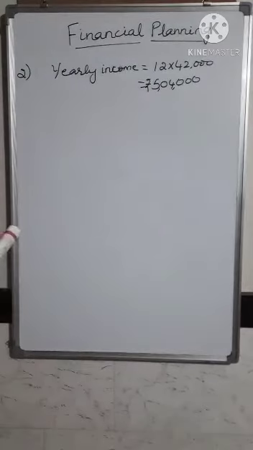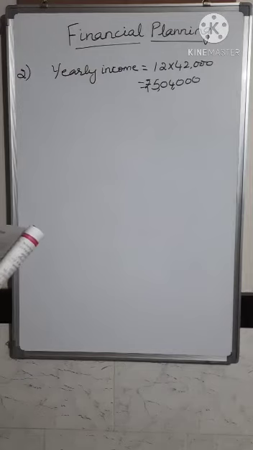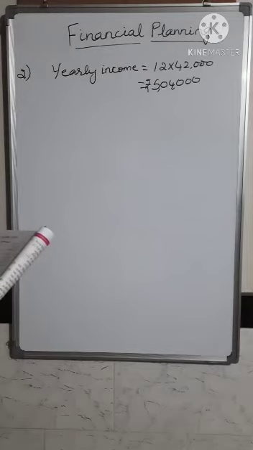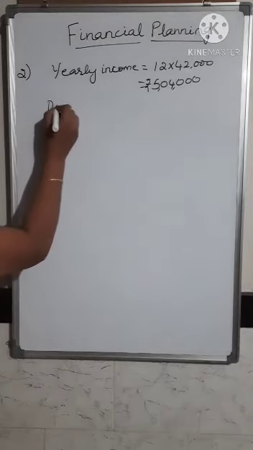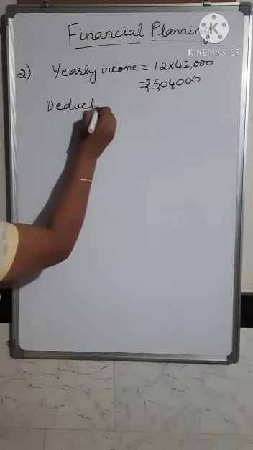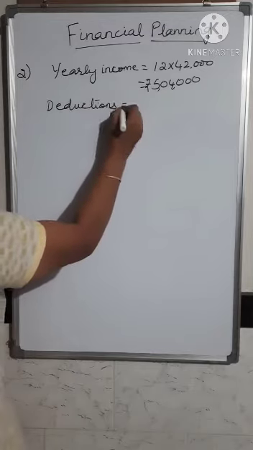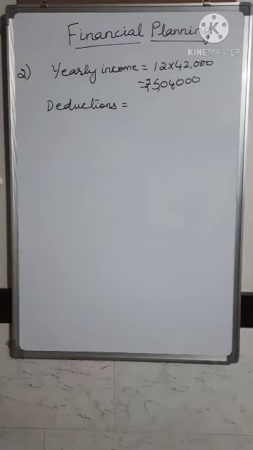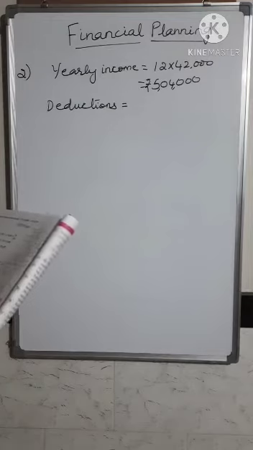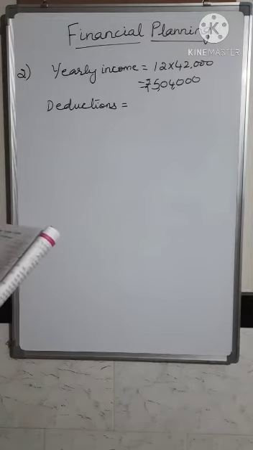Now after you find the yearly income, there are certain deductions to be done. His monthly income after deduction of allowances is 42,000, and every month he contributes rupees 3,000 to GPF. He has bought NSC worth 15,000 and he has donated 12,000 rupees to Prime Minister's Relief Fund. All that will come under the deductions. So deductions will be: he contributes rupees 3,000 every month to GPF.